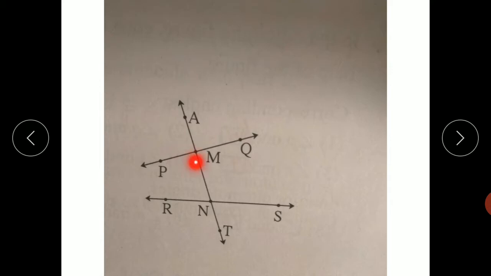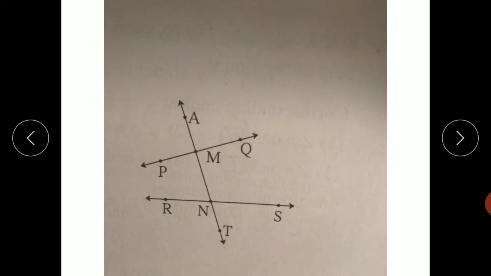Angle PMN, this angle PMN and angle MNR, this angle N. It is the first pair of interior angles. And second, angle QMN and angle MNS, that is this angle QMN and angle MNS, it is the second pair of interior angles.